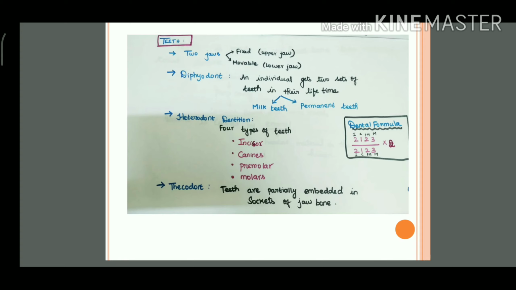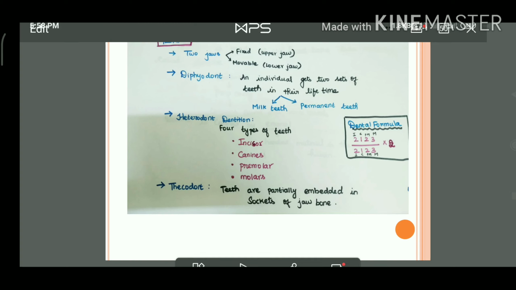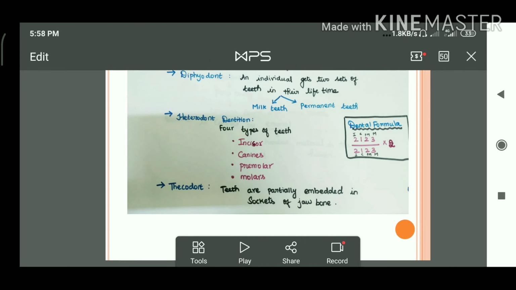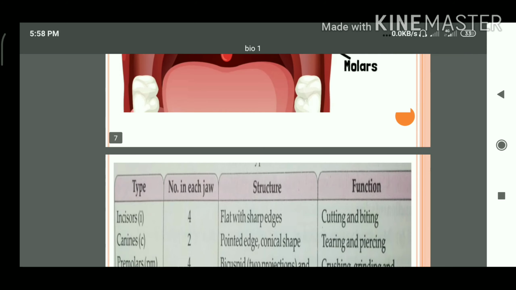These are all the key terms of the teeth. Diphyodont means two sets of teeth in a lifetime. Heterodont means four different types of teeth in humans. And thecodont means the tooth is embedded into the socket of the jawbone.